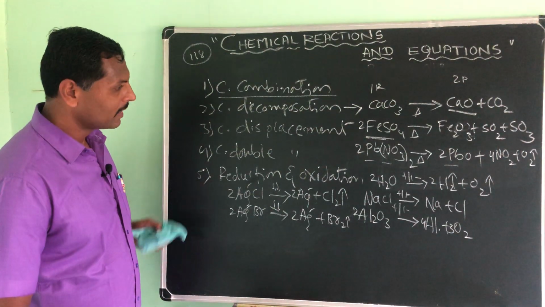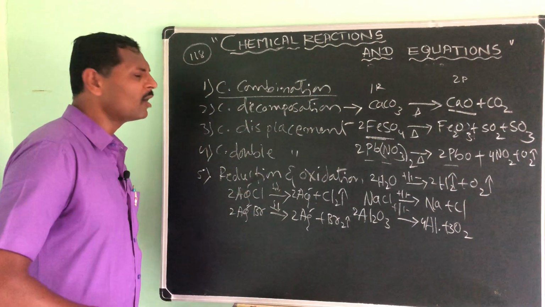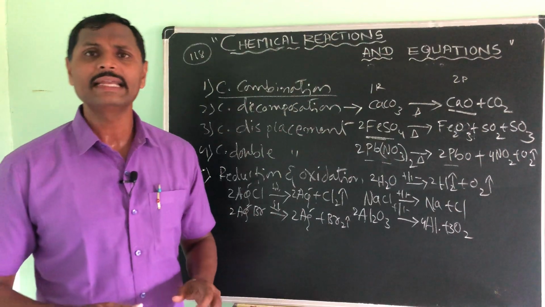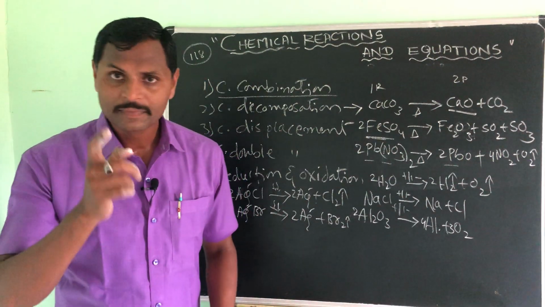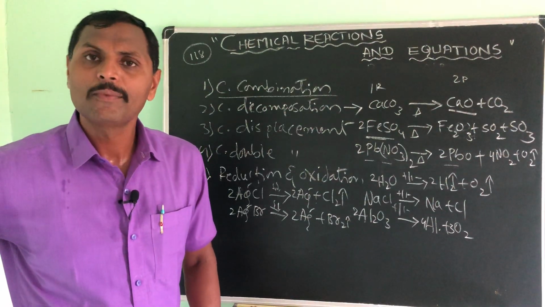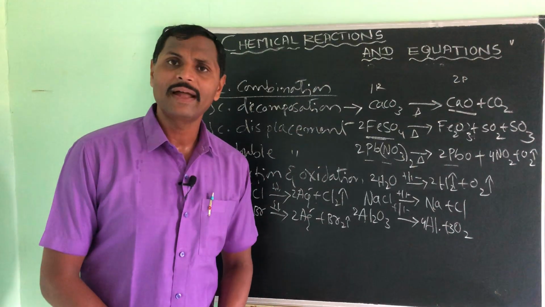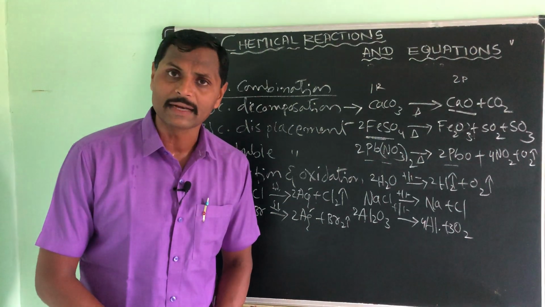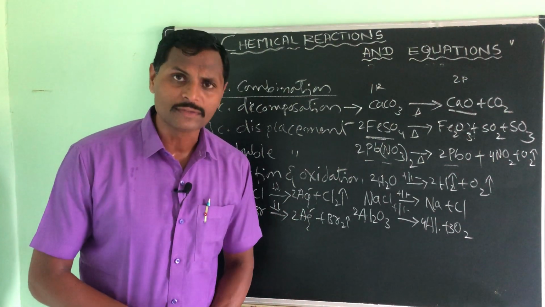Understood? Okay then. So, sir, is there any importance of these decompositions in our day-to-day life? Of course, we are eating complex food. Carbohydrate we eat in the form of starch, fat we eat in the fat form only, and proteins we eat, right? Those are all in complex form only. When digestion takes place, the decomposition process is what we see. Starch will be converted into simple products like glucose.